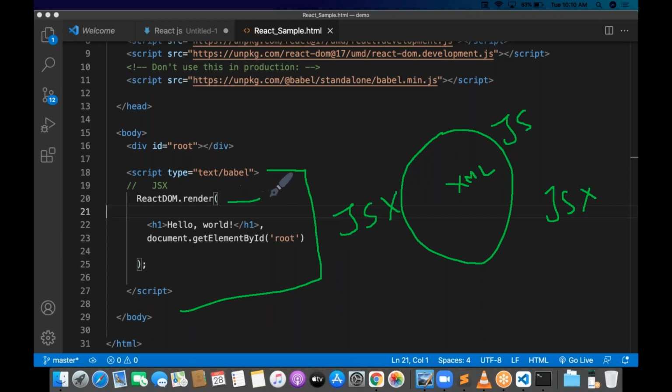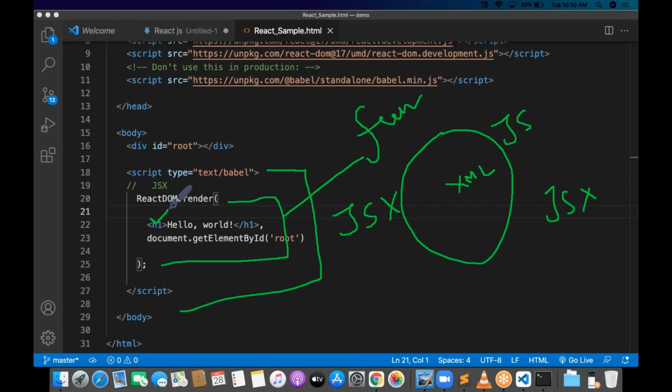Okay, so this is the JavaScript. DOM.render is a function, na? It's a function or not? It's a function. React DOM.render is a function from the React DOM library. We are taking a function. That function is called the React DOM.render function. What is React DOM.render containing?